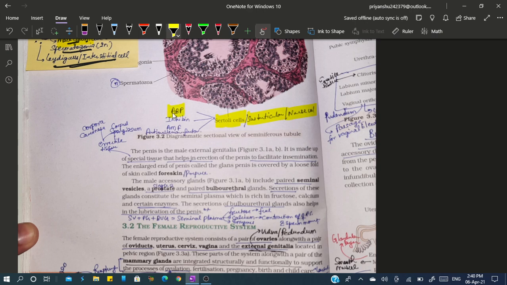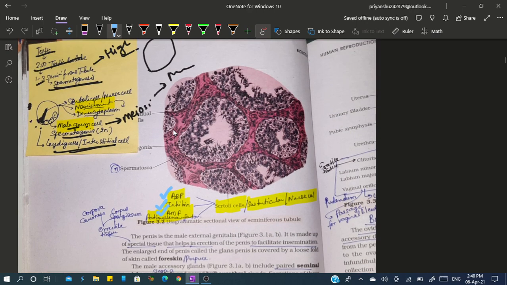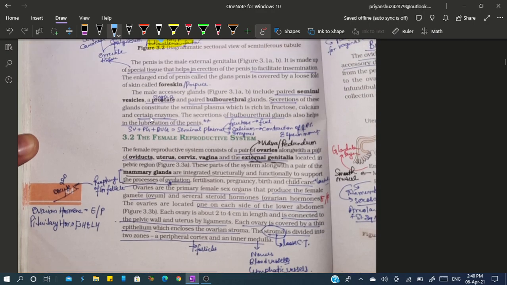First, it will release androgen binding protein. Second, it will release inhibin hormone, and third, it will release anti-Mullerian factor, that is AMF. So three things are released from Sertoli cells: androgen binding protein, inhibin, and anti-Mullerian factor. And this spermatogenic cell is forming the male gamete, spermatozoa.